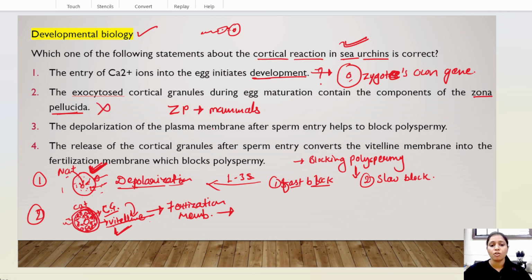The depolarization of the plasma membrane after sperm entry helps to block polyspermy. We all know that depolarization occurs in the fast block, and in this first type of reaction, no cortical granules are involved. So this option is also wrong. The release of cortical granules after sperm entry converts the vitelline membrane into the fertilization membrane, which blocks polyspermy. So this is the most appropriate answer for this question. Option number 4 is correct.